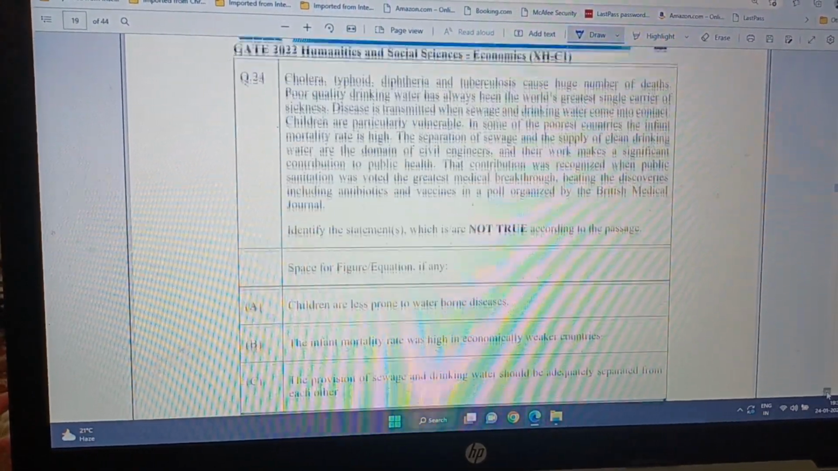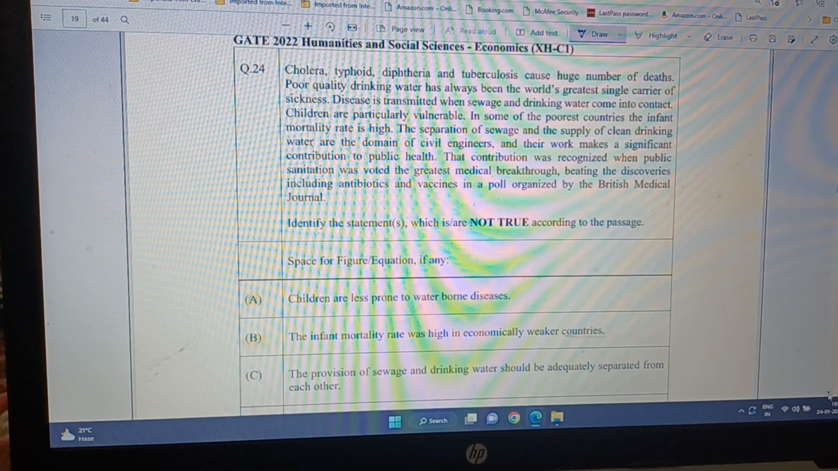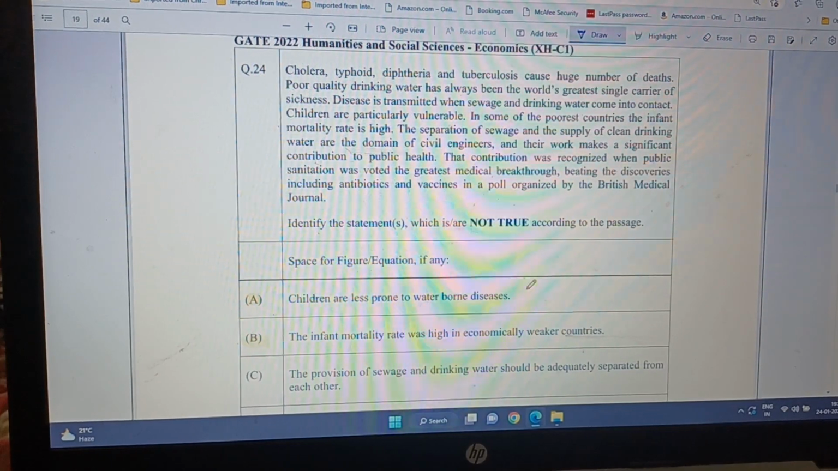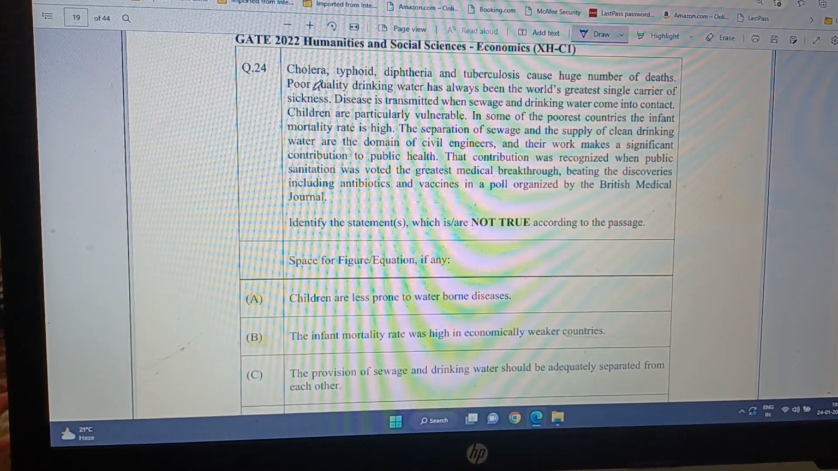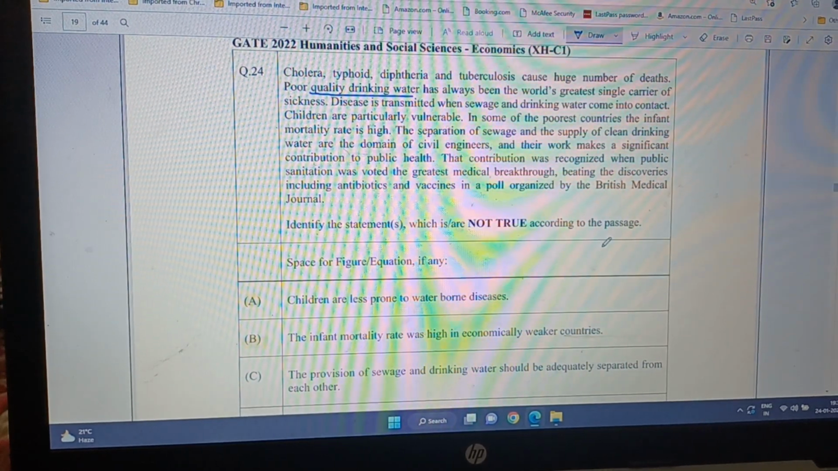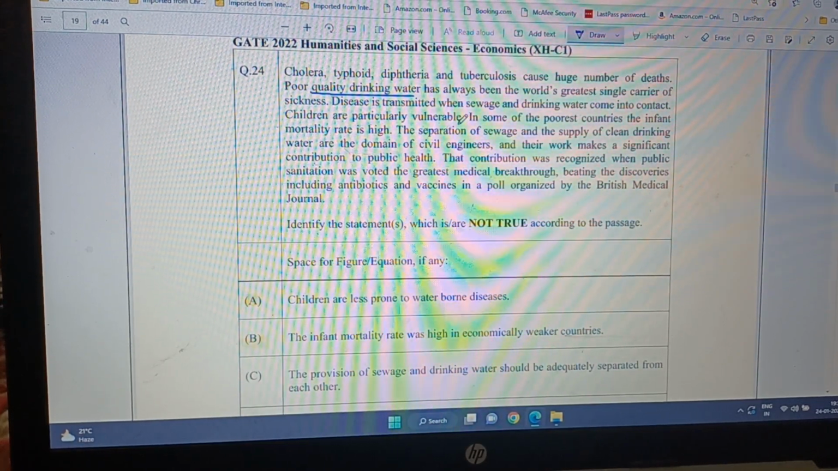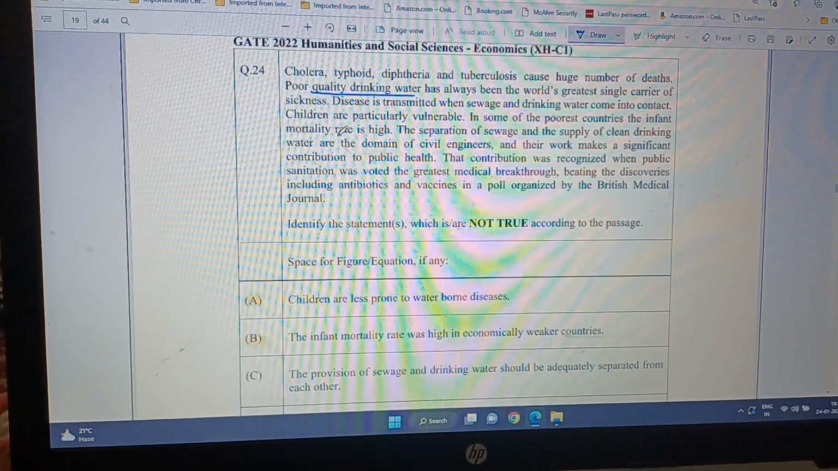Now, next question is: cholera, typhoid, diphtheria, and tuberculosis cause huge number of deaths. Poor quality drinking water has always been the world's greatest single carrier of sickness. Okay, so it is this poor quality drinking water. Now, disease is transmitted when sewage and drinking water come into contact. So, children are particularly vulnerable. In some of the poorest countries, the infant mortality rate is high.